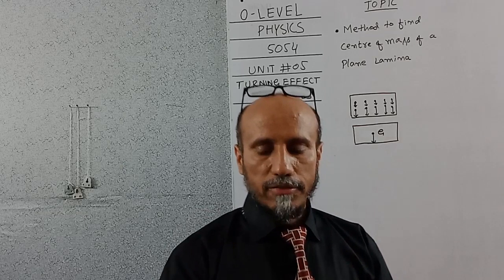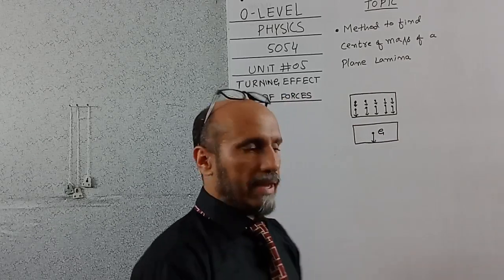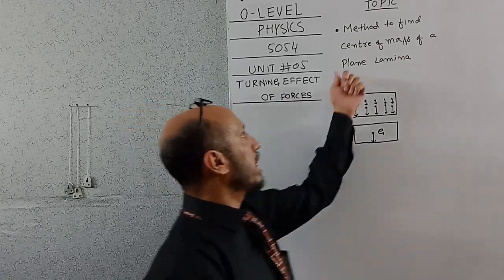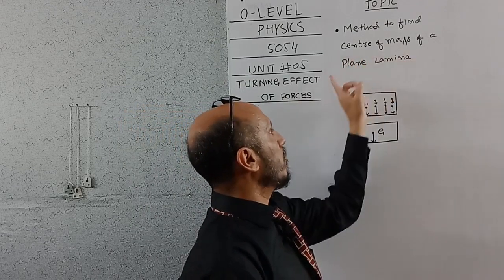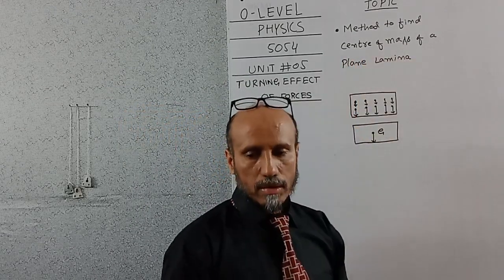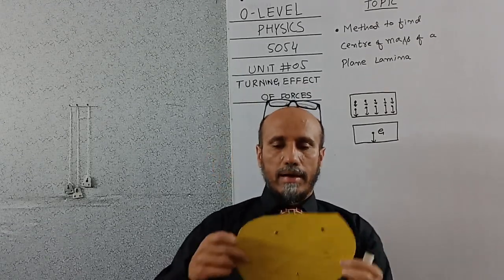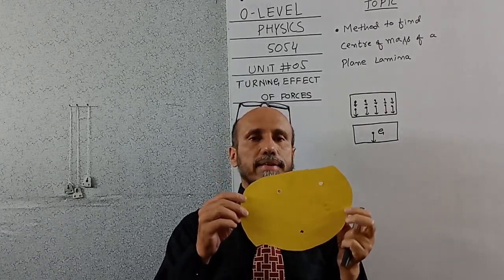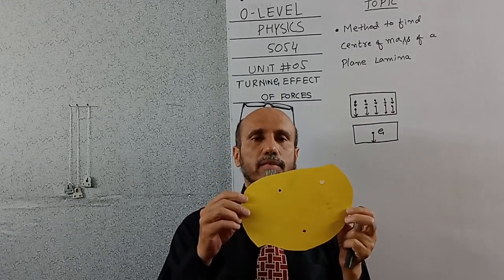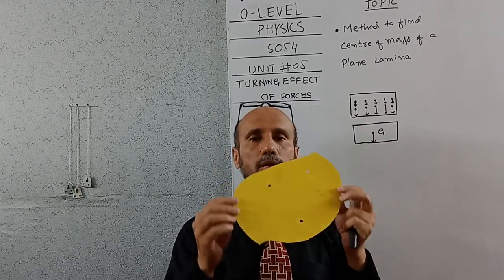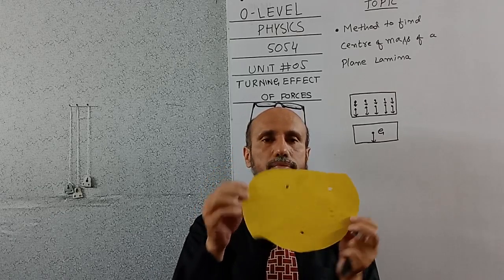Now we will find the method by which we can find the center of mass of a plane lamina. In order to find the center of gravity of a plane lamina, I have considered an irregular object.